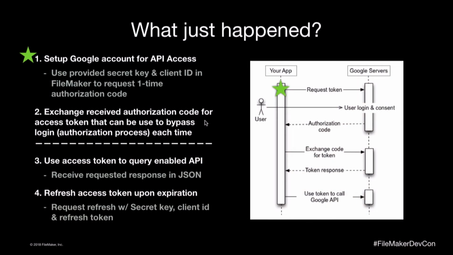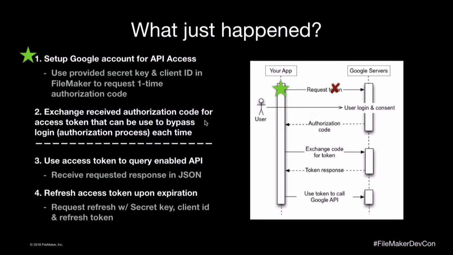So, what just happened technically, and how do we do that? I set up my Google account for API access. I was provided a secret key and a client ID. I then use those in FileMaker to request an authorization code. This diagram provided from Google says request token. At a high level, that's what we're trying to do. We're requesting a token that we can use continually. But for the diagram, I think it's confusing, so I'm going to put an X there, and we're going to call this requesting an authorization code.